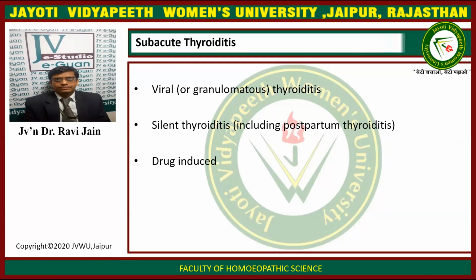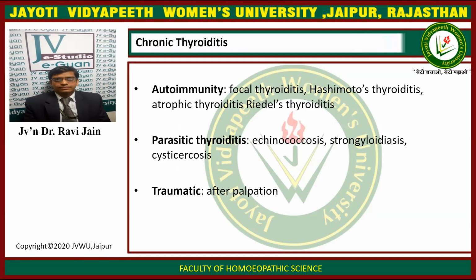The subacute thyroiditis can be viral, that is granulomatous thyroiditis. It can be silent thyroiditis, that includes postpartum thyroiditis, and drug-induced thyroiditis. The chronic thyroiditis can be caused due to three causes. Number one is autoimmunity, that is focal thyroiditis, Hashimoto thyroiditis, atrophic thyroiditis, and Riedel's thyroiditis.